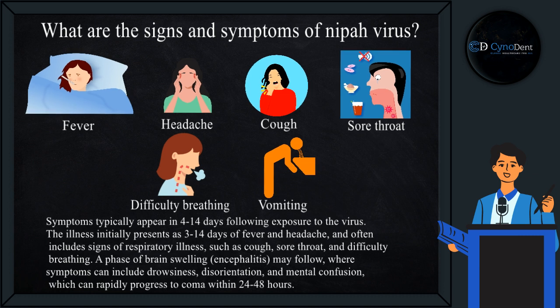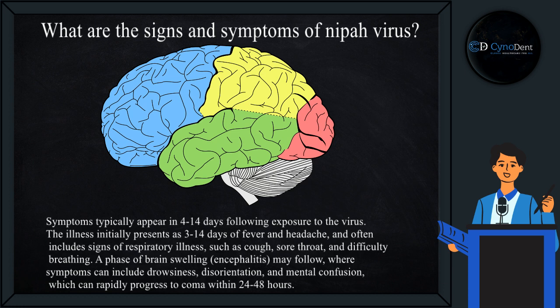The illness initially presents as 3 to 14 days of fever and headache and often includes signs of respiratory illness such as cough, sore throat, and difficulty in breathing. A phase of brain swelling may follow, where symptoms include drowsiness, disorientation, and mental confusion, which can rapidly progress to coma within 24 to 48 hours.